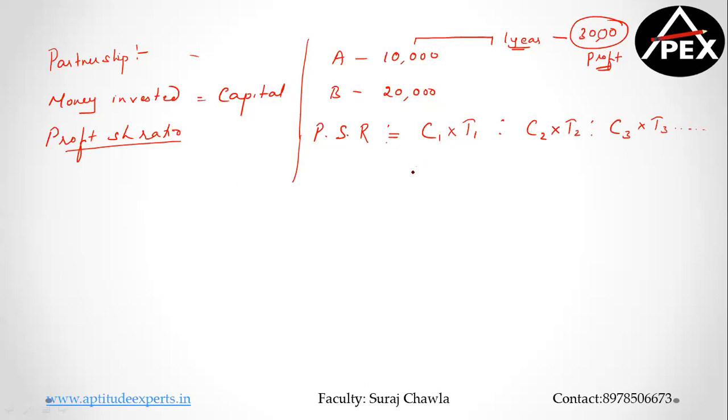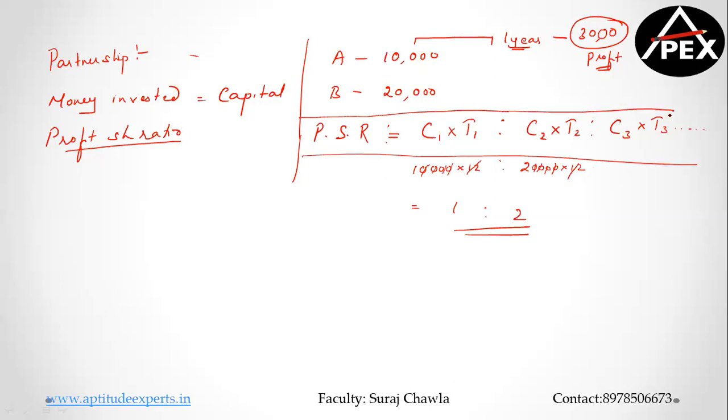Now what is happening here? A has invested 10,000 for how many months? 12 months. Now B has invested 20,000 for how many months? B has also invested for 12 months. So 12 and 12 get cancelled. Zeros also will get cancelled. So therefore your final profit sharing ratio will be nothing but 1:2. In this chapter, we will be applying this at a very wider scale, and we'll be looking at various examples to understand this important concept.